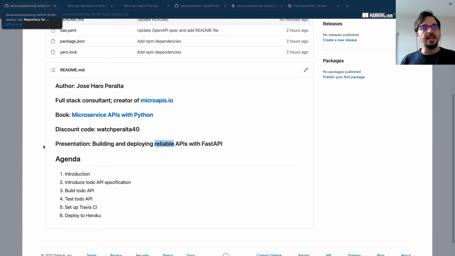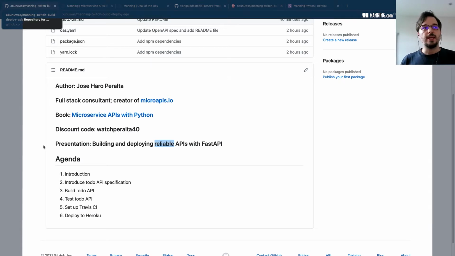And it's going to help you speed up the development process and make sure that you don't take the wrong path. If you have some bugs in your API, you're going to catch them early on, and you're going to be able to fix them. We're going to set up a continuous integration server with Travis.